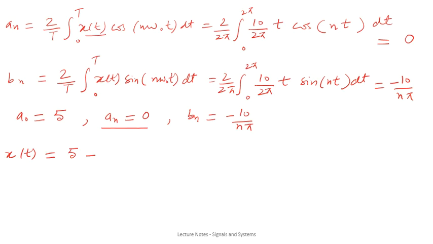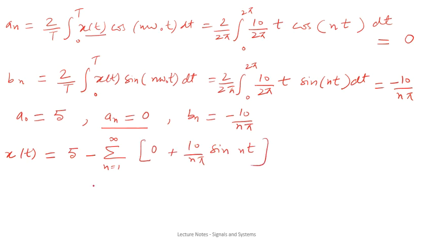So now it will be minus sum over n equals 1 to infinity of 0 plus 10 by n pi sine of nt.